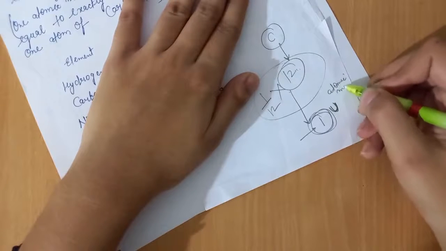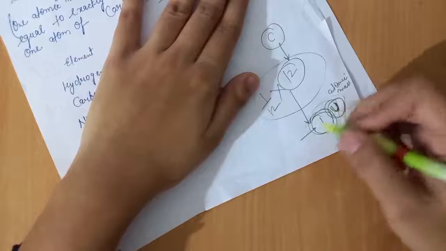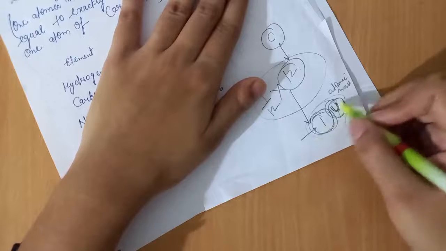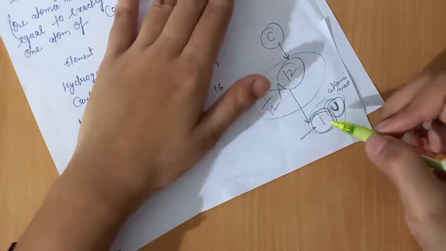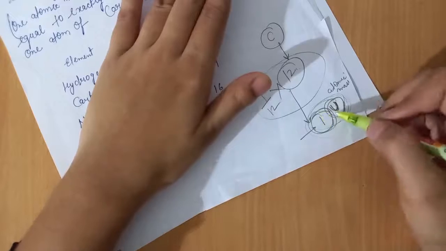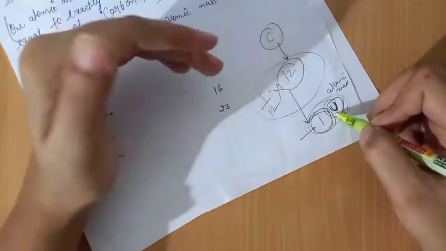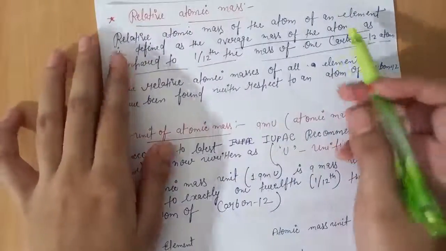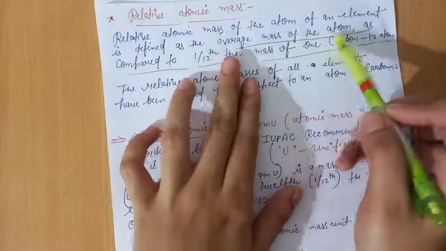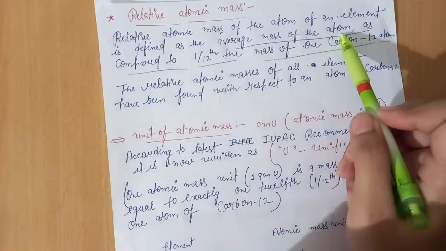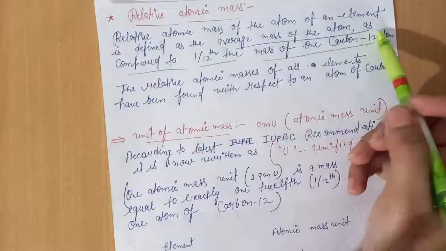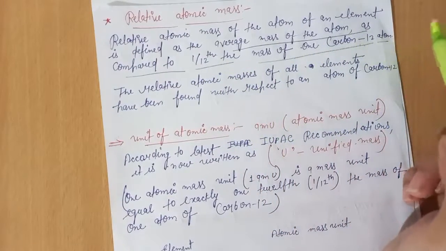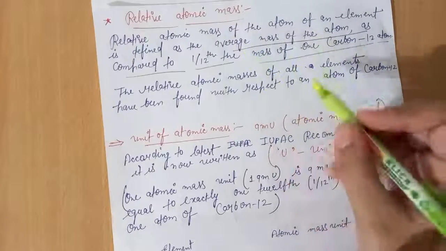Atomic mass unit means that by using this 1 U unit, the mass of other atoms can be determined, or by comparing the mass of other elements with this 1 U mass, scientists can determine the mass of atoms. So the definition, the average mass of the atom as compared to 1/12 the mass of one carbon-12 atom, is what we call relative atomic mass.